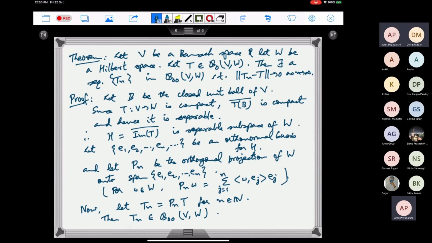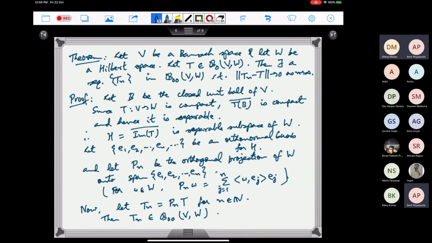How do we know it is separable? The closure of TB is compact and hence separable. That is a general result for topological spaces: if any space is compact, then it has to be separable.